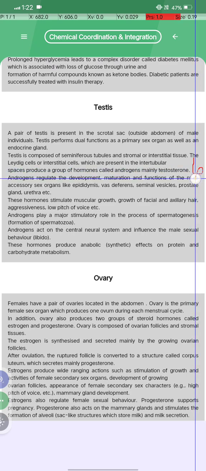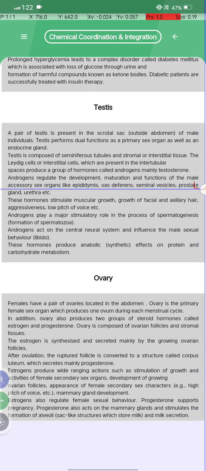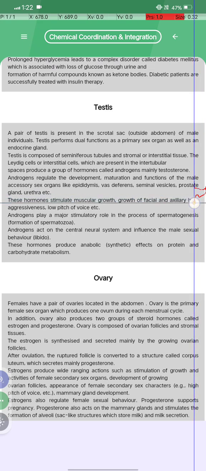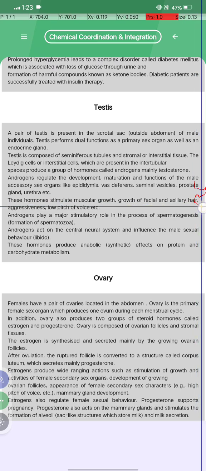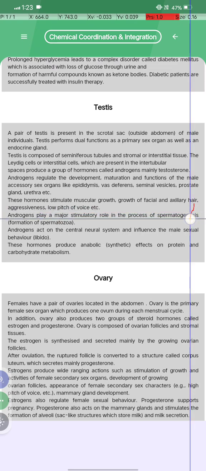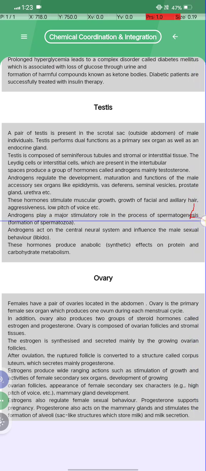Mainly testosterone. Androgens regulate the development, maturation and function of the male accessory sex organs like epididymis, vas deferens, seminal vesicles, the prostate gland and the urethra, etc. These hormones stimulate muscular growth, the growth of facial and axillary hair, aggressiveness and low pitch of voice, etc. Androgens play a major stimulatory role in the process of spermatogenesis.